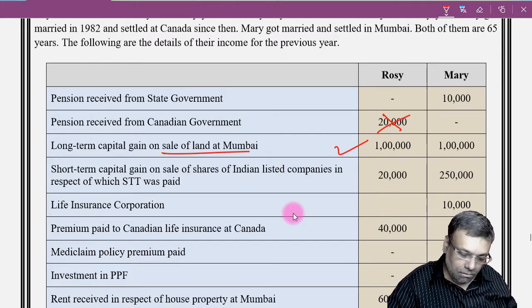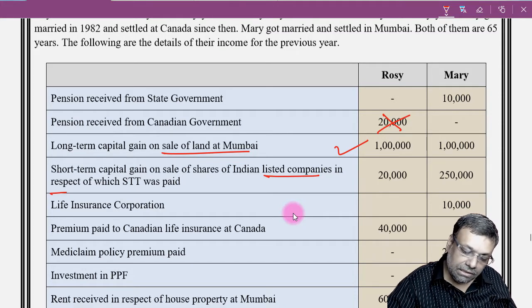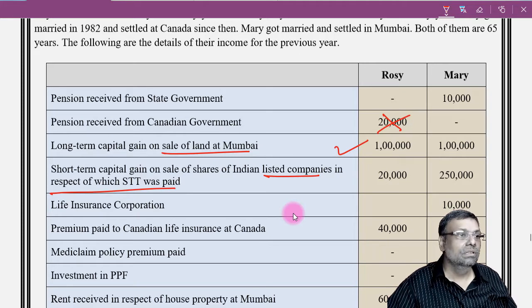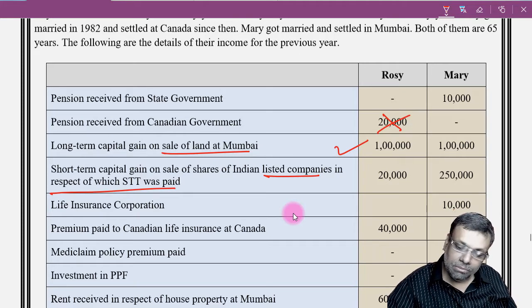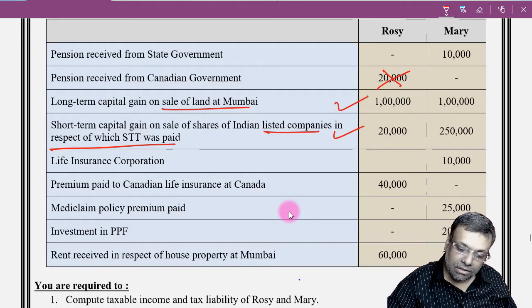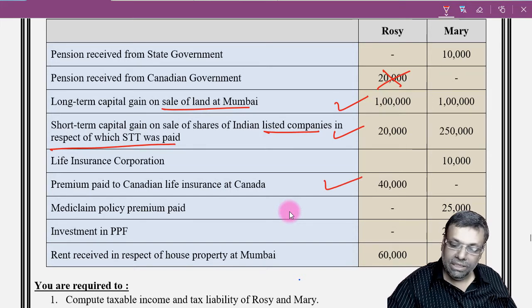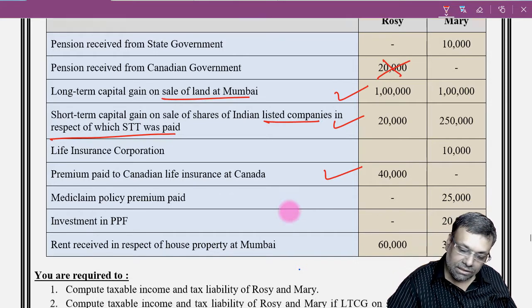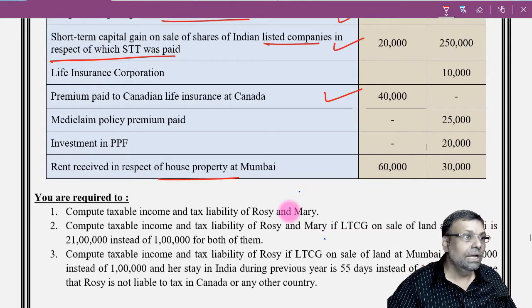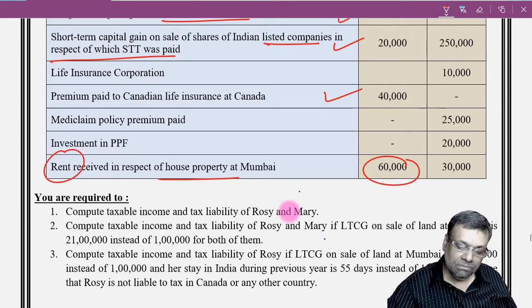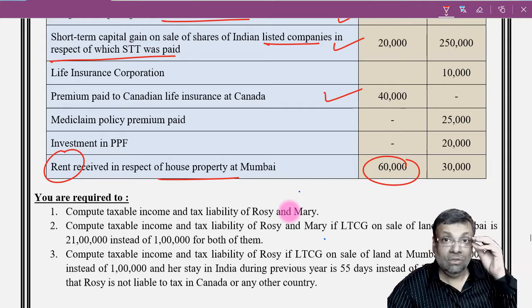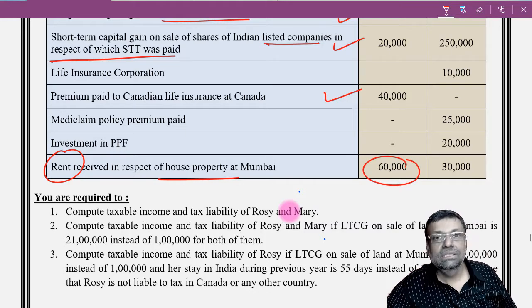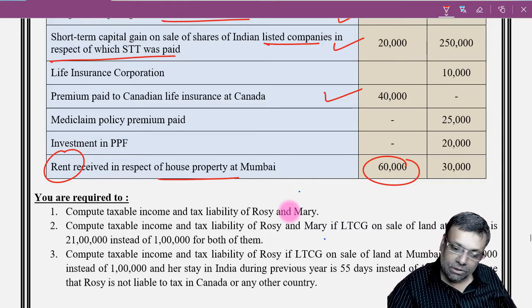Short-term capital gains on sale of shares of listed companies in respect of which STT is paid means a special rate of tax will be applicable under section 111A provisions. So this will be taxable. Then the premium paid on the Canadian life insurance policy, 40,000, will be deductible. That means life insurance premium, whether paid in India or abroad, you can always get the deduction. Rent received in respect of house property at Mumbai. However, no exact data like fair rent and all that has been given to us. So in the given case, just give the standard deduction to get the net income with respect to house property.